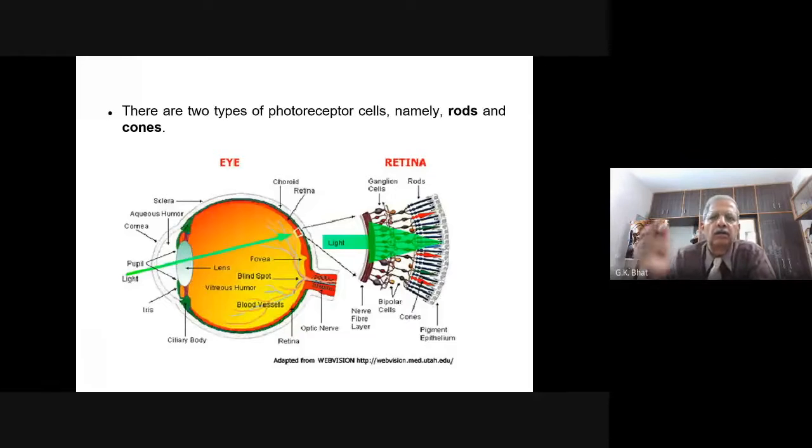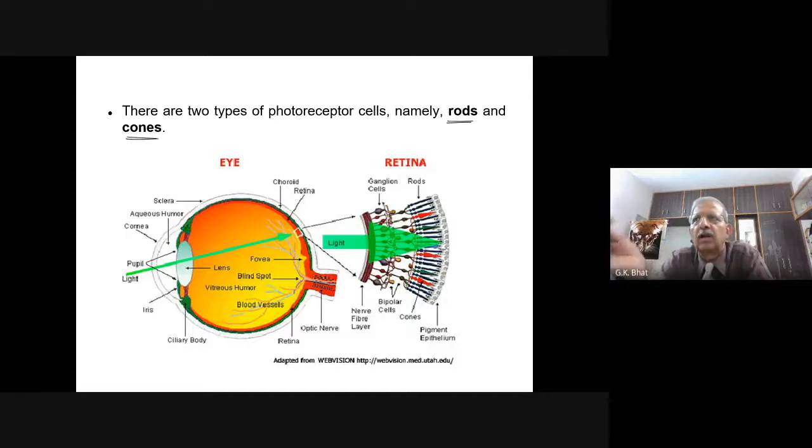Coming to the photoreceptor cells, in our eye, there are two types of photoreceptor cells: rods and cones. You must know what rods are concerned with and what cones are concerned with.